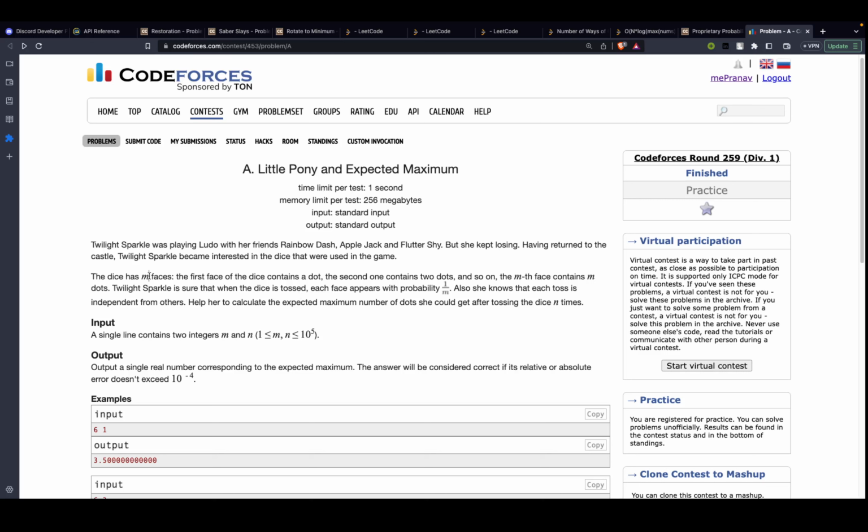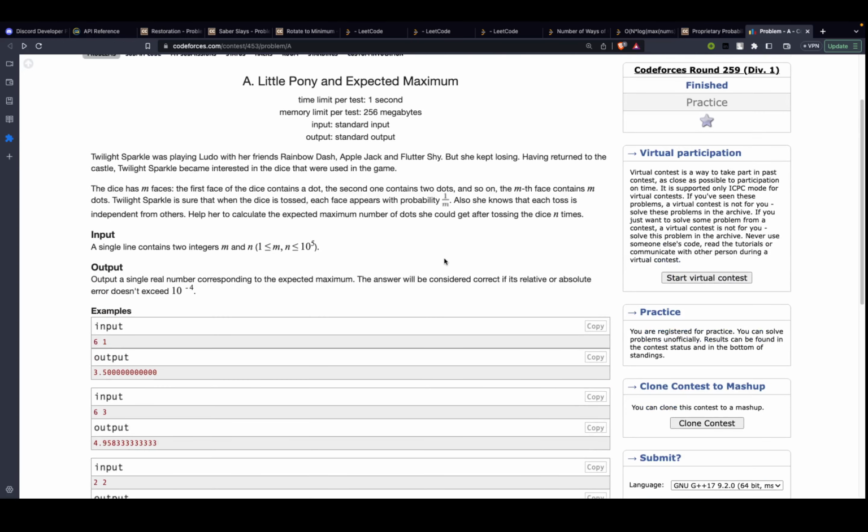So let's say instead of m, let's give it some value. A general die has 6 faces, but we don't even want to take 6. Let's just take 4 for that matter. So we have a die that has 4 sides, right? That would be an unusual die, probably a tetrahedron, but let's just assume that our die has 4 sides. So it has the numbers 1, 2, 3, and 4 on it.